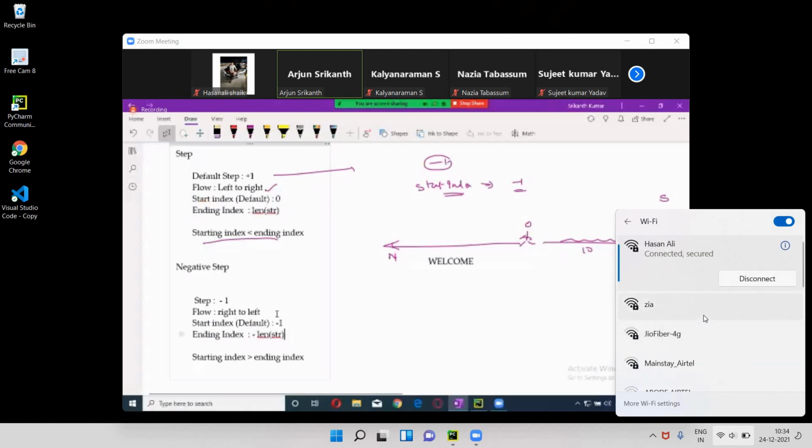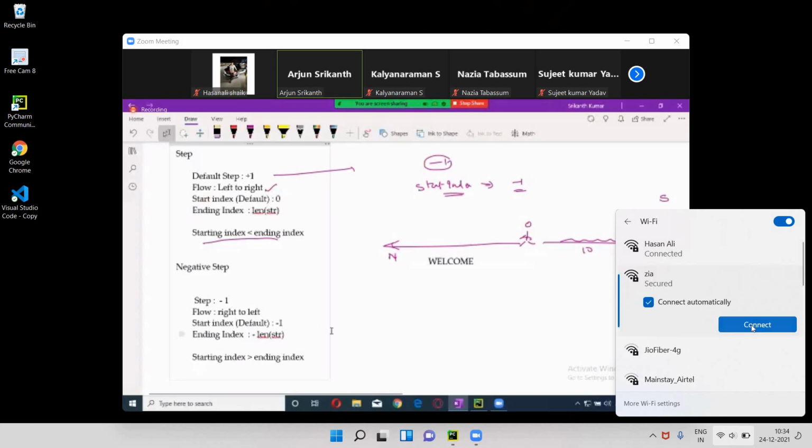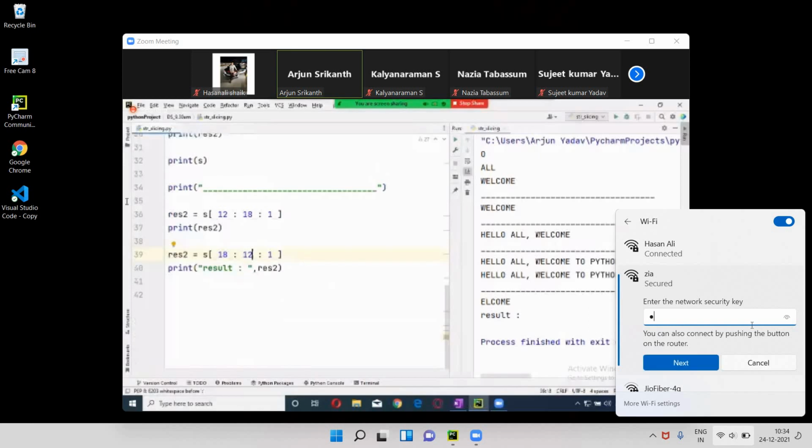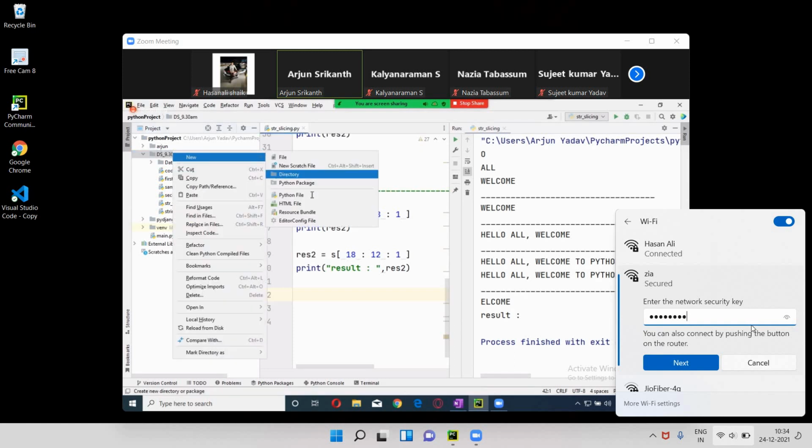Now, let's play with this one. This is the positive slicing. I'll give it as negative slicing, negative step slice.